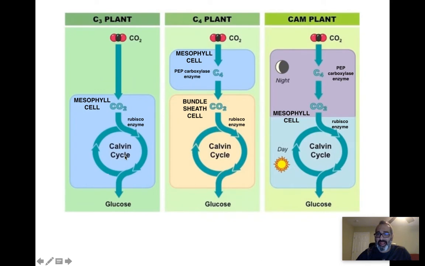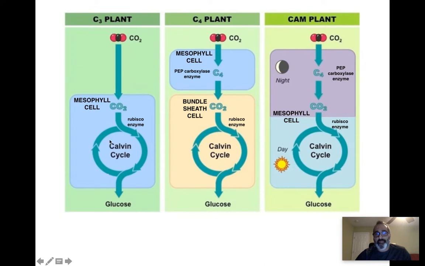C3 plants are the ones we've already talked about. Plants that do the light reactions and then they do the Calvin cycle. So plants that only do the Calvin cycle are called C3 plants. And that's because the first molecule that they produce in their Calvin cycle, 3-PGA, is a 3-carbon molecule. So they're the plants that do the C3 pathway strictly alone. C3 plants only do the Calvin cycle, the C3 pathway.